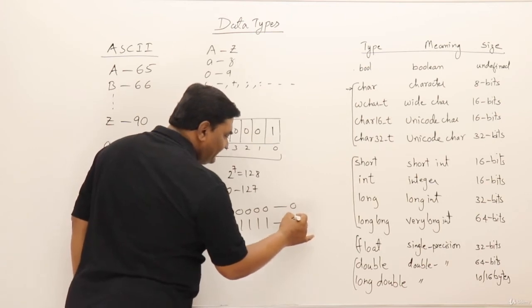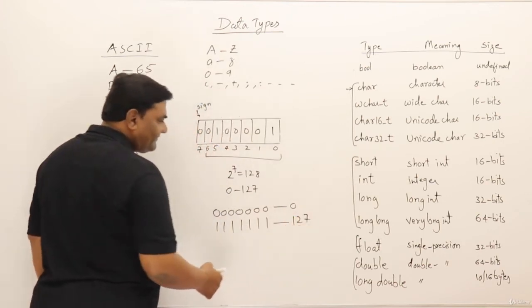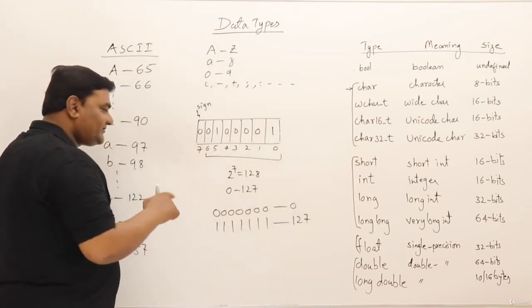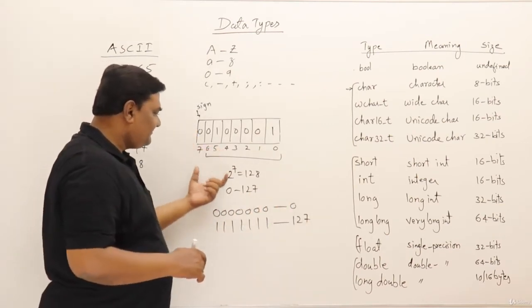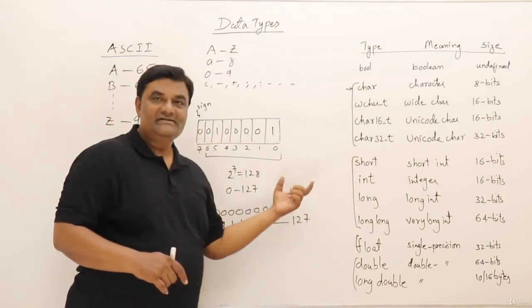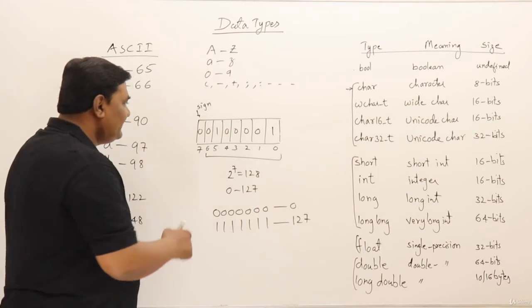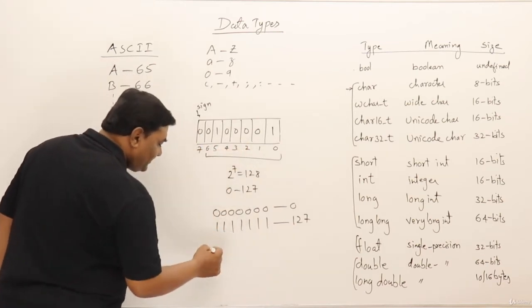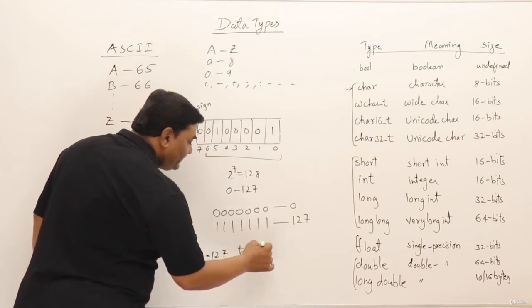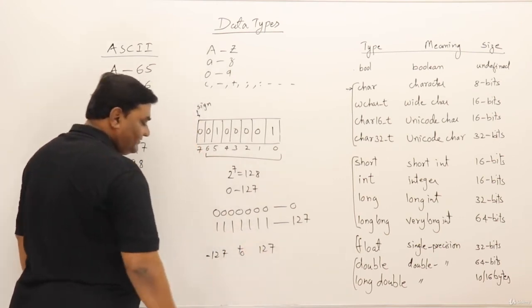If you convert into decimal form, it is 127. So the smallest number in 7 bits is 0, and the largest number in 7 bits is 127. So it means within this 1 byte, we can store numbers from negative 127 to positive 127.